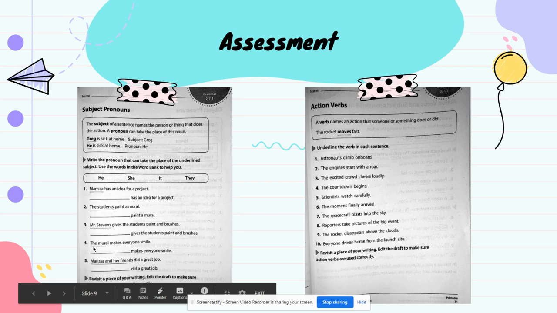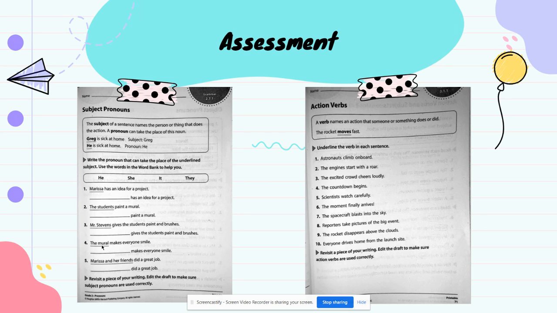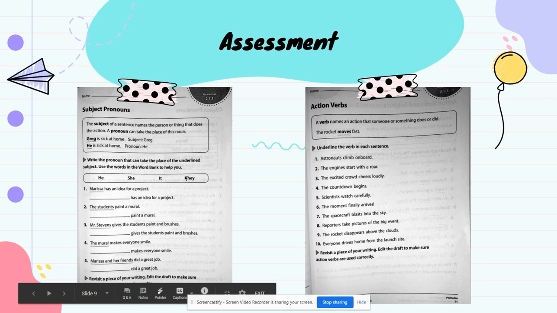Number 4, the mural makes everyone smile. The mural. Okay, so mural, is that a person or is that an object? It's an object, right? So if it's an object, I'm going to use a pronoun that is about objects. And looking at the pronouns that I have here in the word bank, which one is about objects?